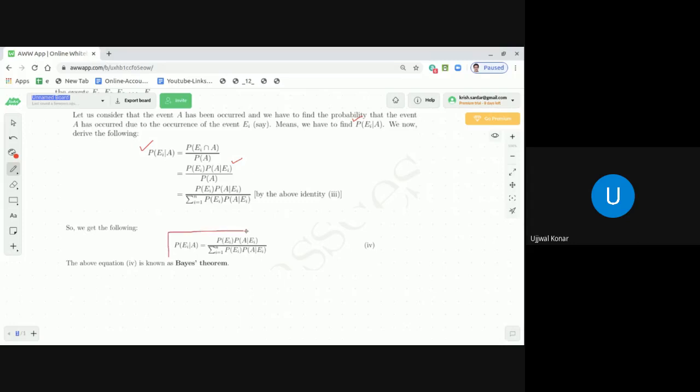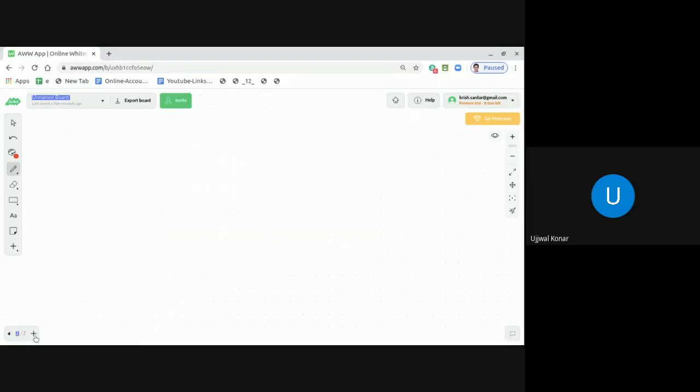And it has immense application, as I said, by means of an example, when a doctor is coming to the clinic from his home and he is late. That example. Now we want to see one application of Bayes theorem. Dear students, one problem generally comes from using the application of either the total probability theorem or Bayes theorem. And I would like to solve one problem along with you. Okay, and the problem I'm going to give in the next page.